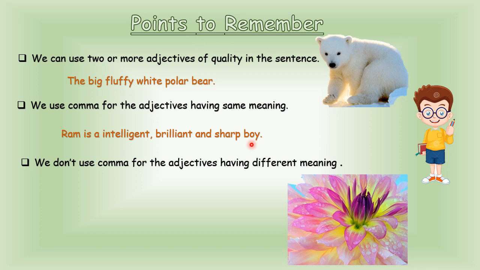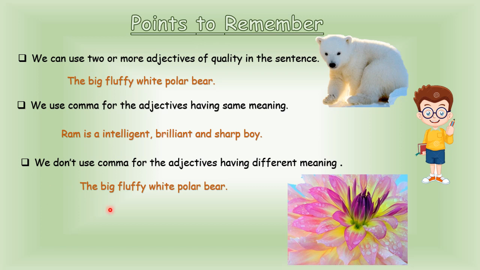Now children, please pay attention. We use comma when adjectives have the same meaning. We don't use comma when adjectives have different meaning, when they are not synonyms. Now see here, for example, the big fluffy white polar bear.